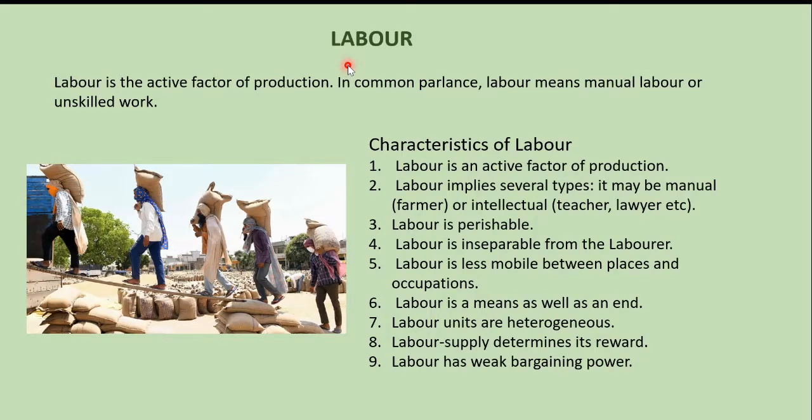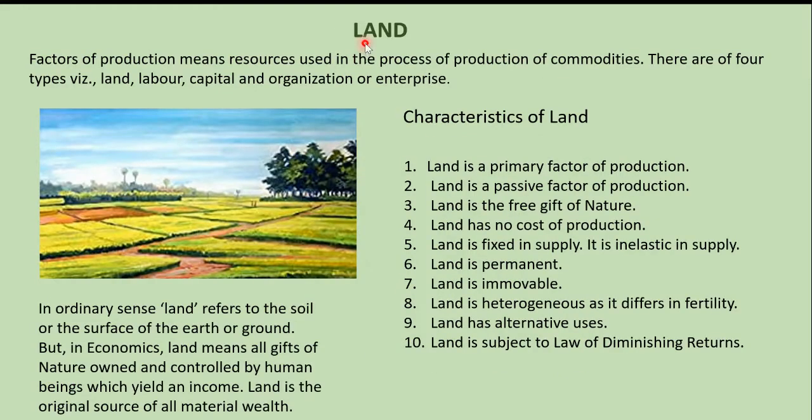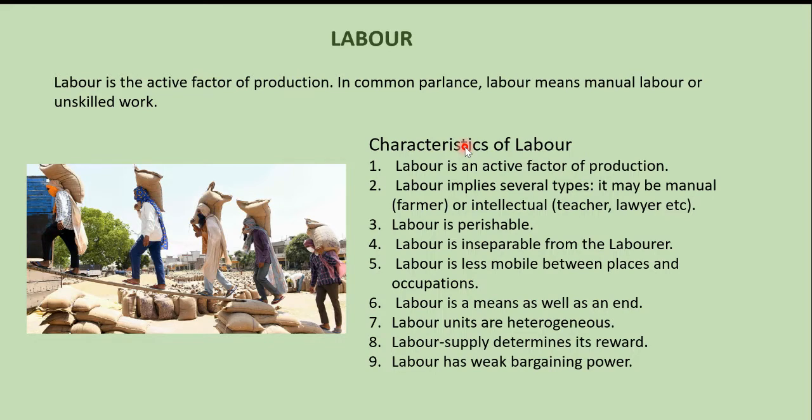The next factor of production is labor. We have already seen the first factor of production, that is land, and the characteristics of land. Now, what is labor? Labor is the active factor of production. Without labor, there cannot be any production. Land is a passive factor. Land on its own cannot do anything. That's why it is called a passive factor, whereas labor is the active factor of production.